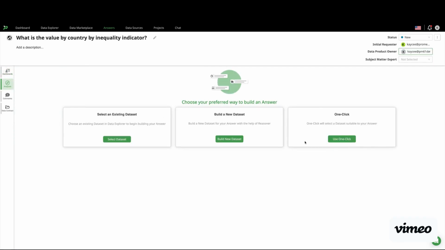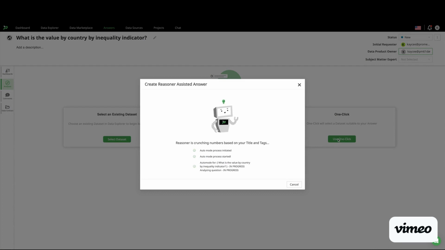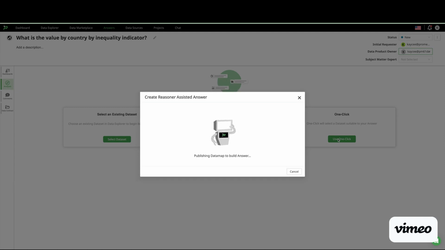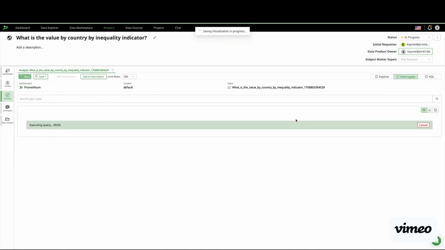I'm actually going to ask Promethium to build it, even though we can select an existing data set or build a new one. This one click is really our Gen AI capability, where we will take this question from scratch and leverage the data fabric to figure out the logic of how to assemble the data from different sources, how to create the SQL and execute it, even if the data may come from different sources. So that is what's happening all in one step right here.